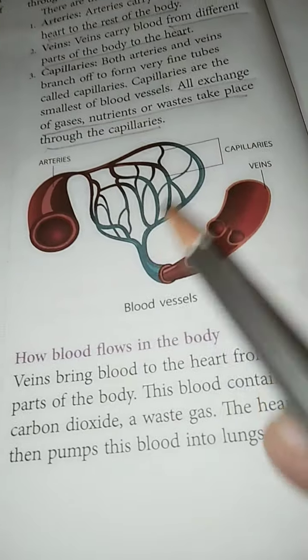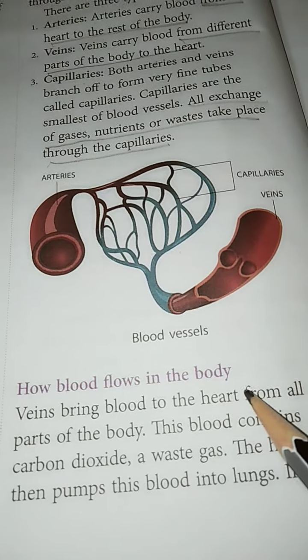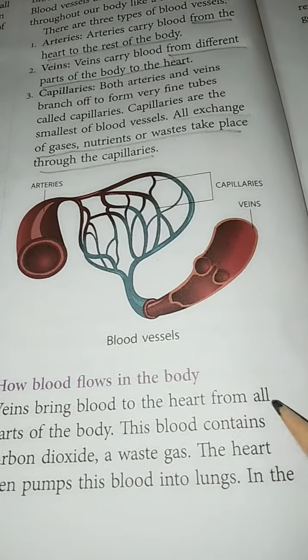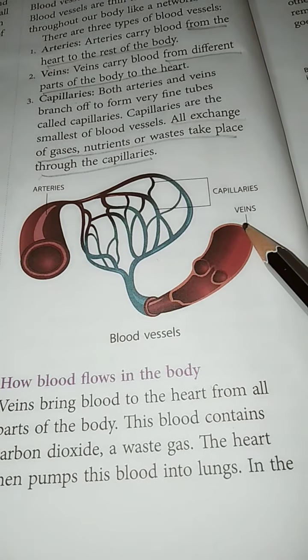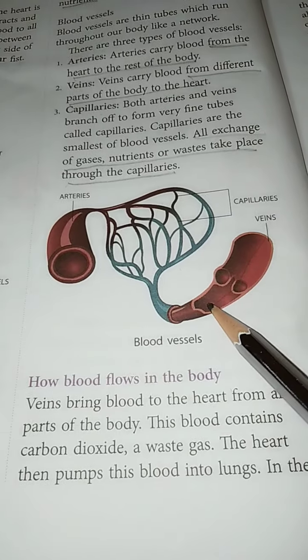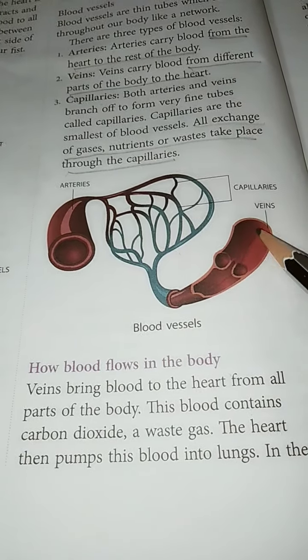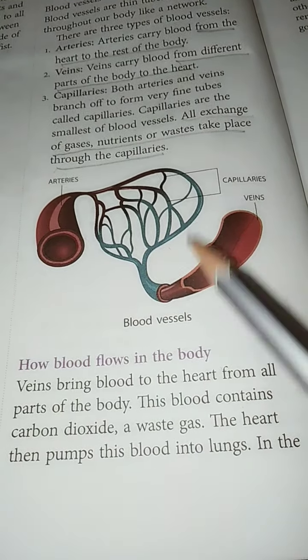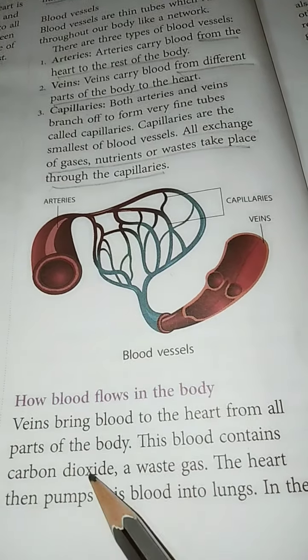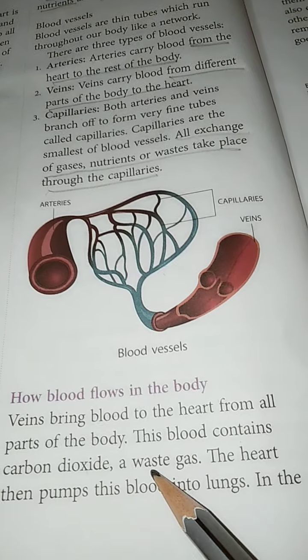Now how blood flows in the body. Veins bring blood to the heart from all the parts of the body. And why do they take it to the heart? Because this blood contains carbon dioxide, which is a waste gas.